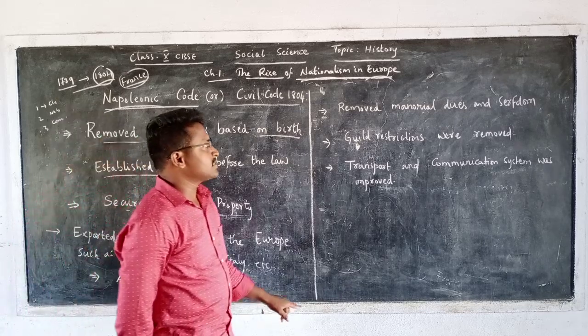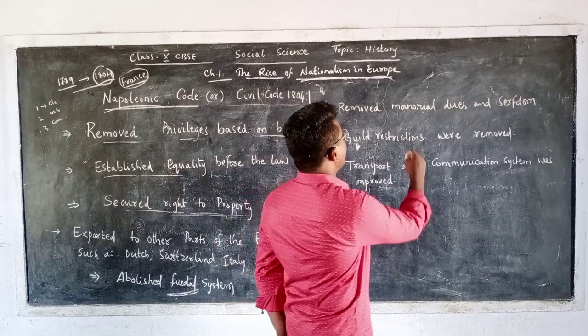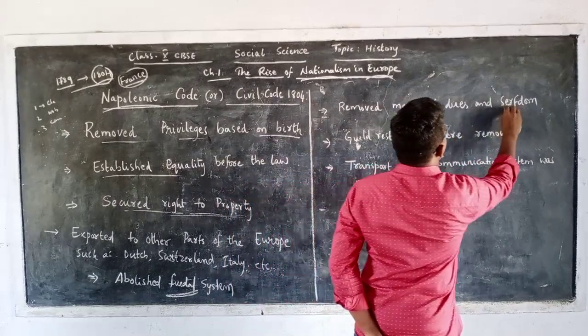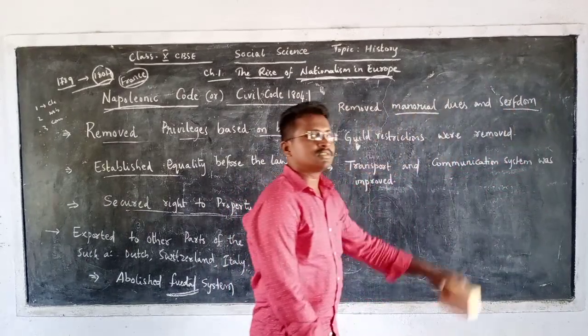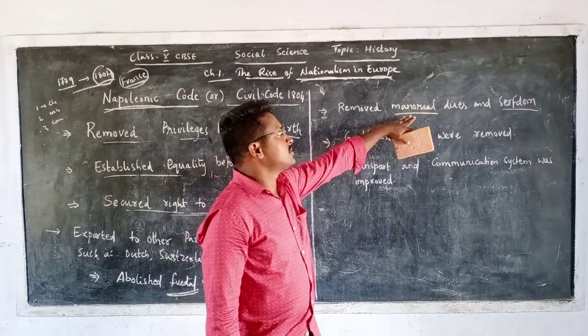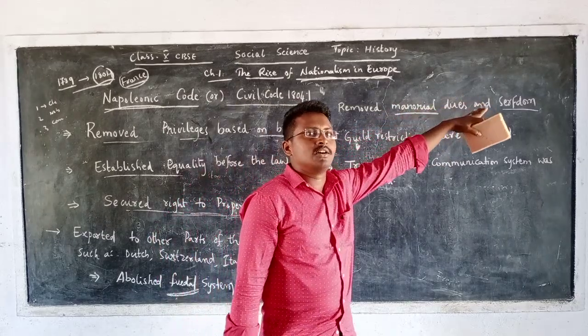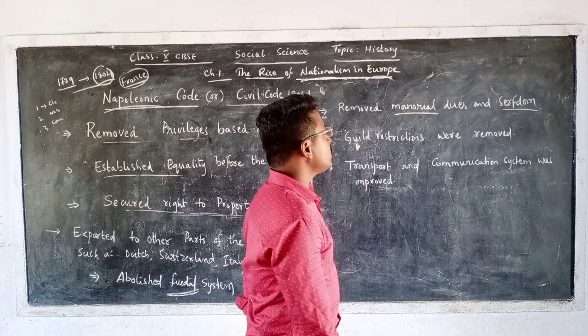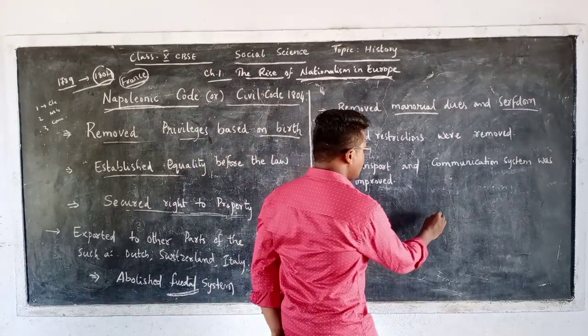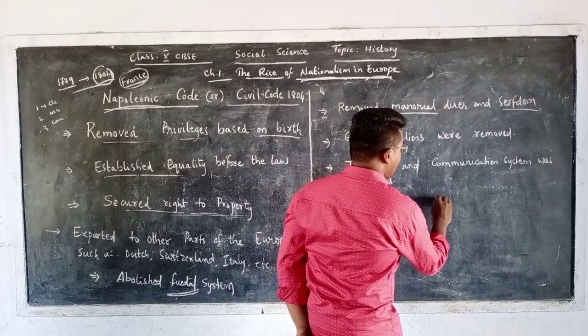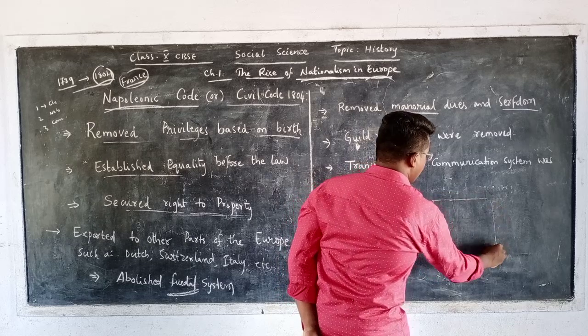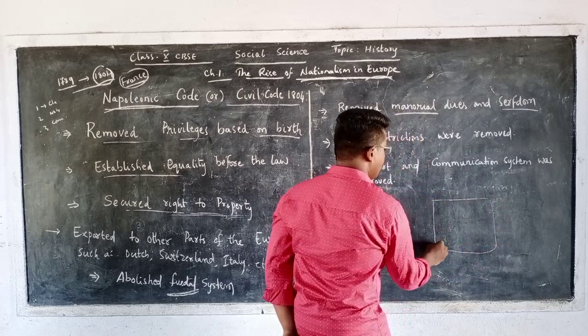Then next thing he did is that he also removed manorial dues as well as serfdom. First of all, we will discuss what this manorial dues is, then we will come to serfdom. Manorial dues means, in those days, if there is a big landlord, he used to have a huge amount of land.